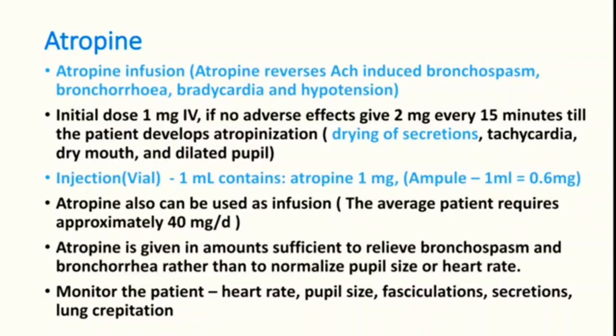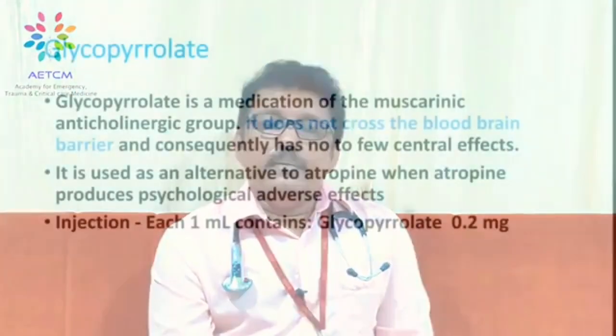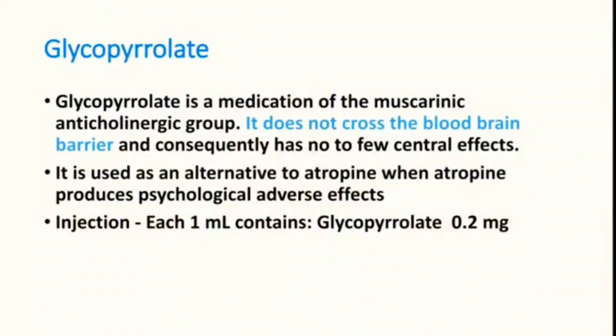It relieves the bronchospasm and bronchorrhea. Monitor the patient's heart rate. Pupillary size can be monitored. Look for fasciculations, and most important is lung crepitations. Glycopyrrolate is an alternative for atropine, because whenever you are giving atropine, many patients can have atropine toxicity. Glycopyrrolate will not cross the blood-brain barrier, so it's an alternative.